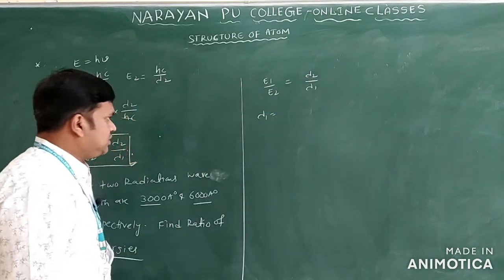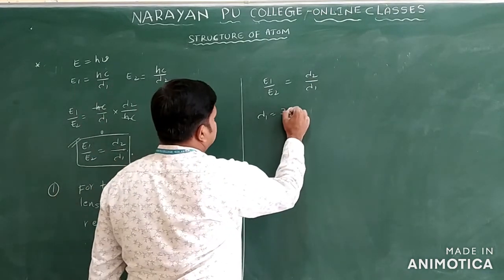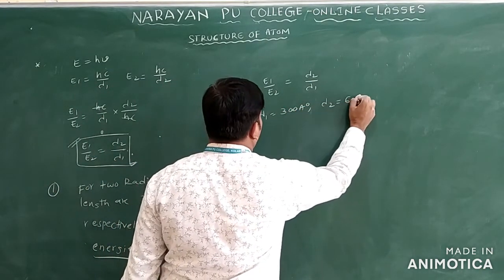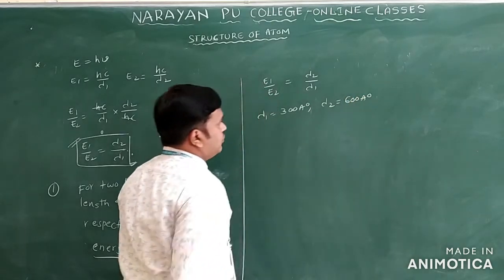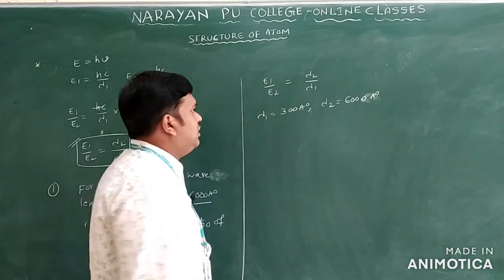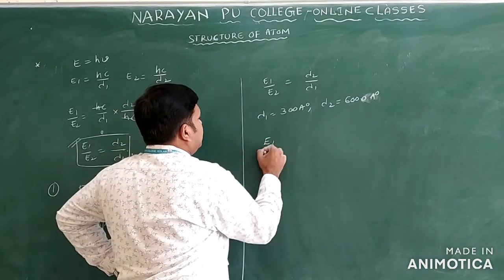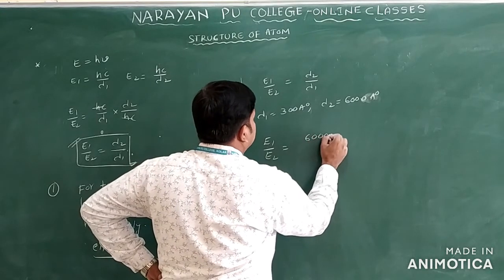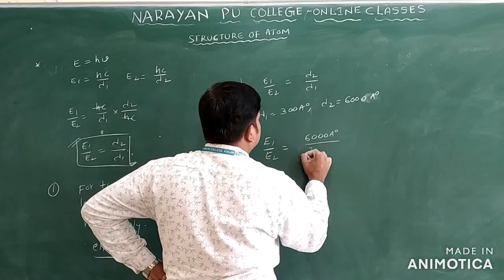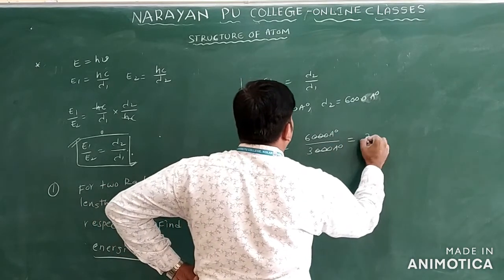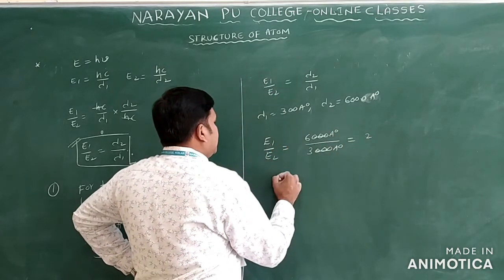Lambda 1 how much? 3000 angstrom units, and lambda 2 we have 6000 angstrom units. Substitute the values. We have E1 by E2 is equal to 6000 angstrom units by 3000 angstrom units. So what you will get here? 2 we will get only.